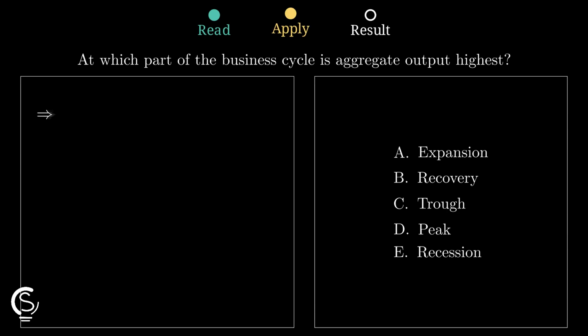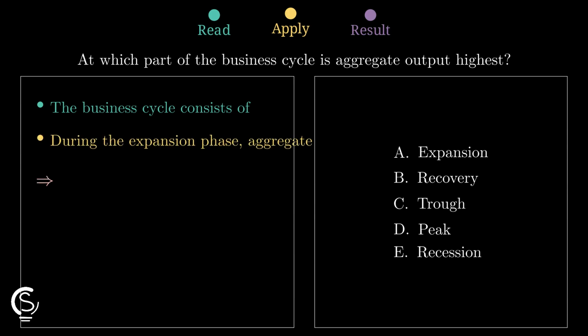During the expansion phase, aggregate output is growing rapidly as the economy climbs upward. However, this growth eventually hits a ceiling where the economy cannot produce any more goods or services. After the peak, the economy enters a recession and output begins to fall. Therefore, the peak is the maximum point, making option D our winner.